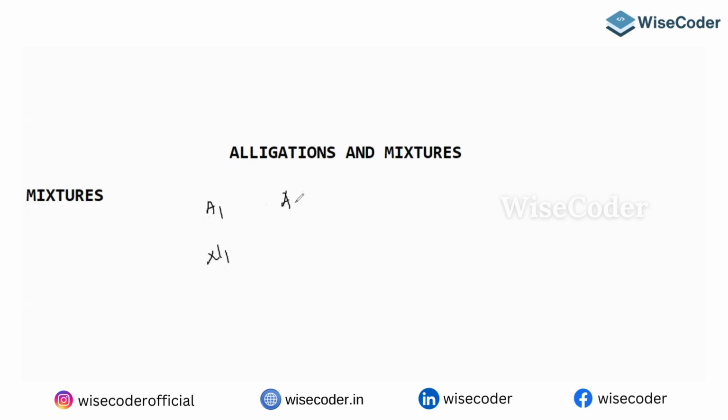And there is another group whose average is A2 with N2 students. If you want the overall average, what we have done is (A1 N1 + A2 N2) divided by (N1 + N2). This is again the weighted average concept.